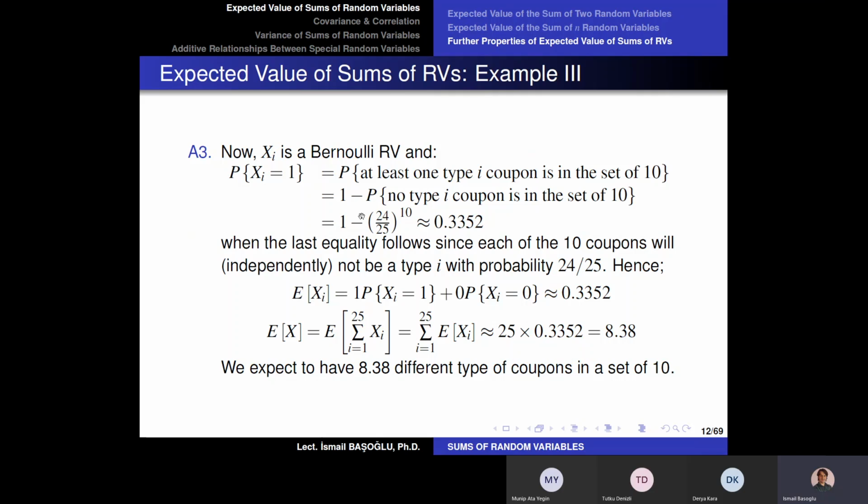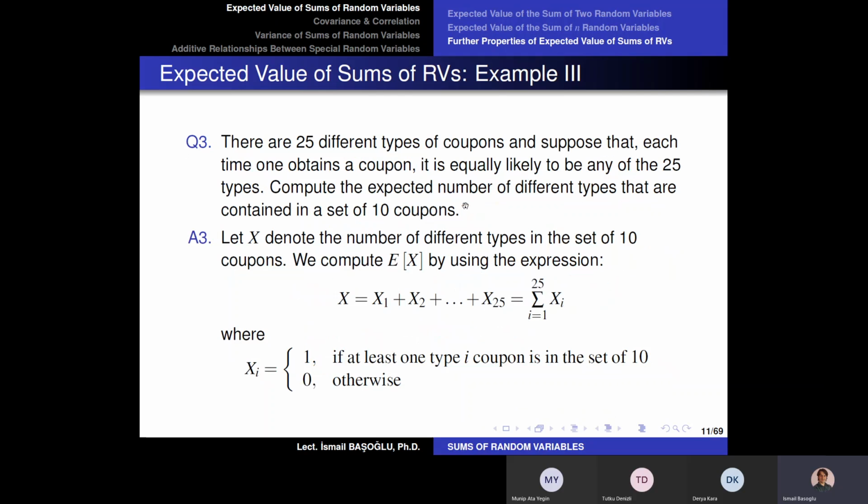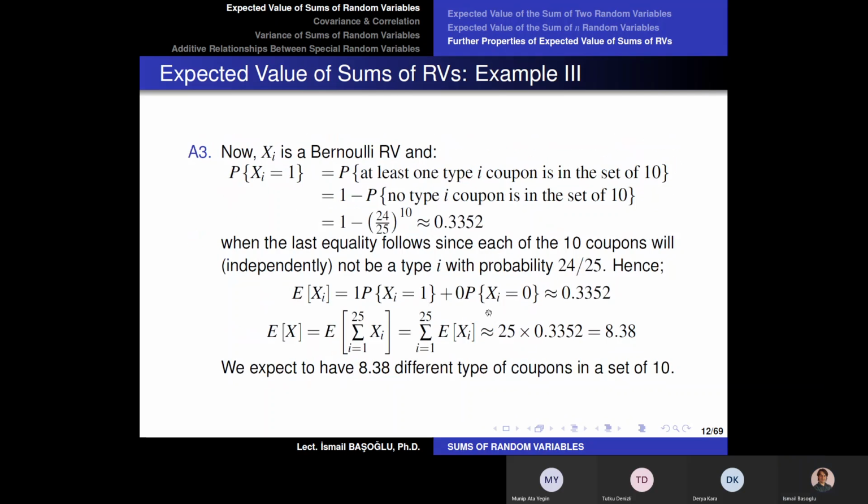And if I subtract that probability from 1, that is going to give me the probability of having at least one type I coupon, or at least one picture of that football player in the set of 10. So basically, all these random variables for each of these football players are going to be Bernoulli random variables with success probability 0.3352.